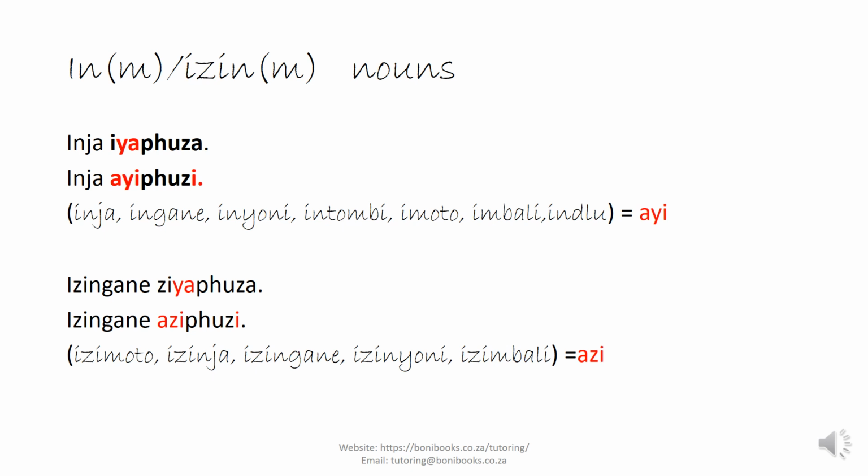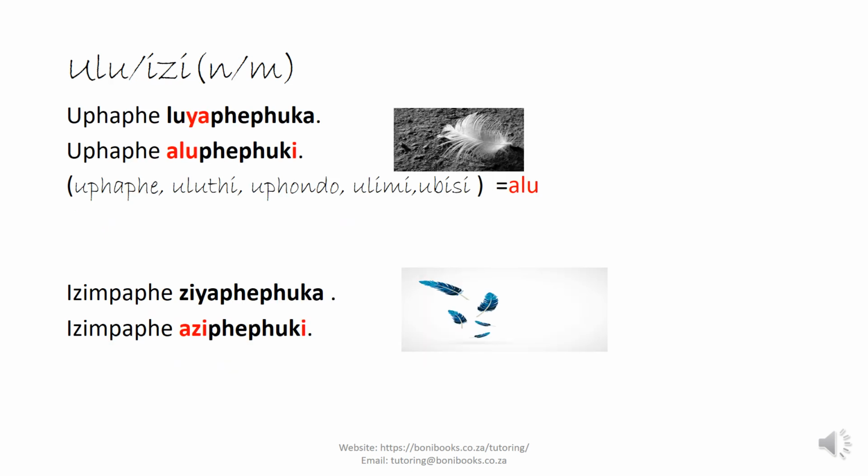We're going to remember that because it's still present tense, and your verb will end with the vowel a, as in yaphuza. But in the negative, the a at the end will turn into an i, aziphuzi.